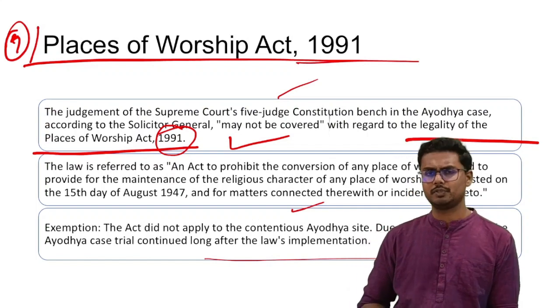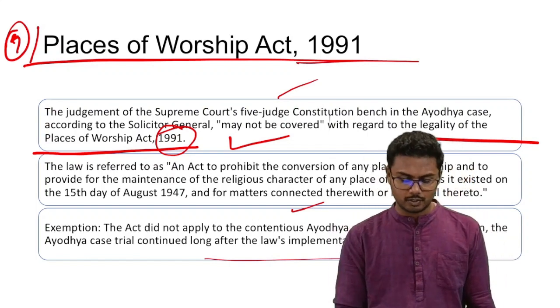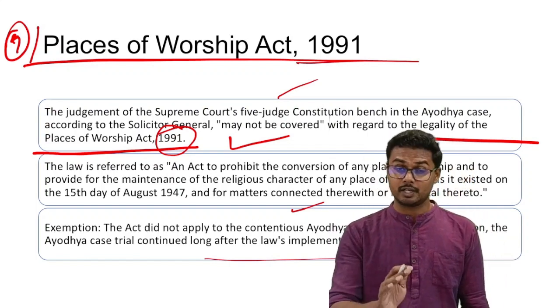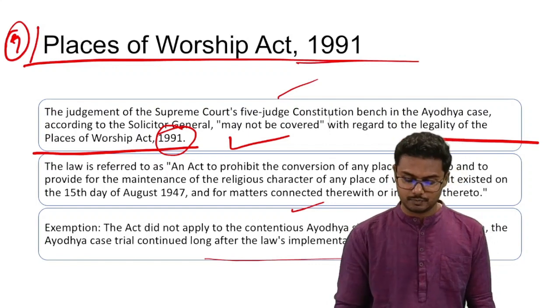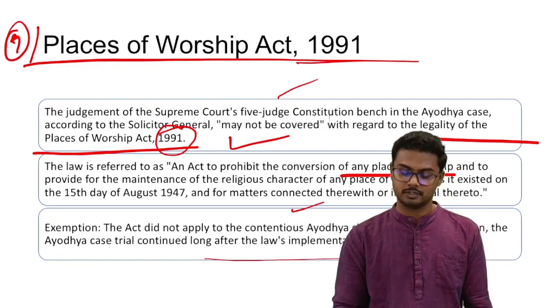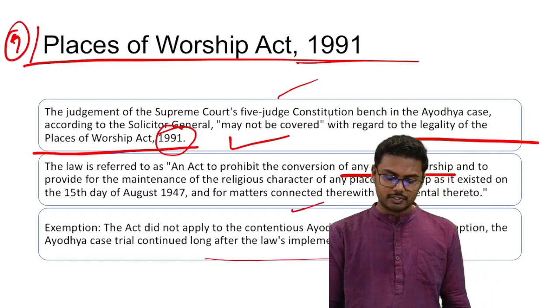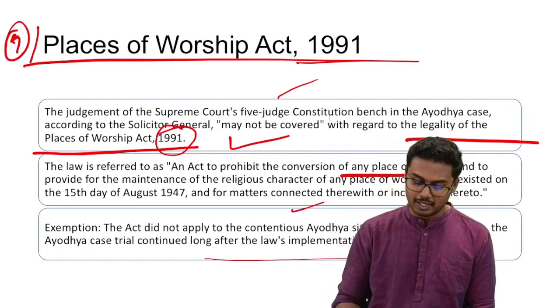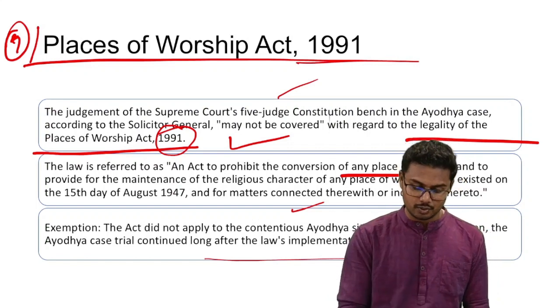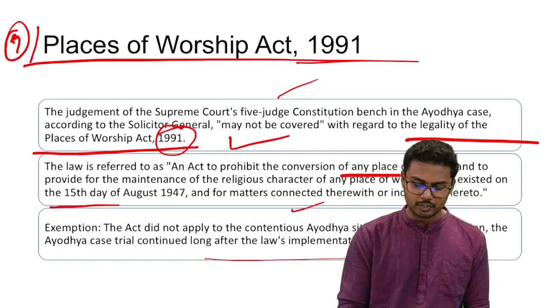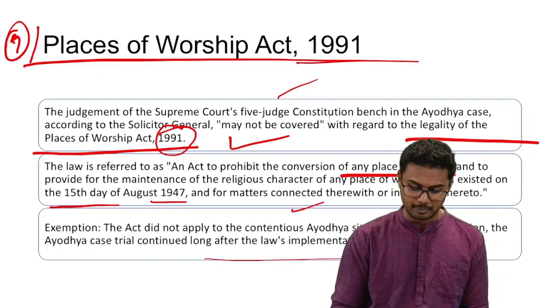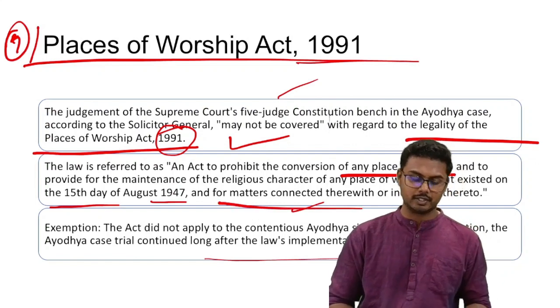So, what is the main provision of this law? See, this law seeks to prohibit the conversion of any place of worship, not persons, any place of worship, and to provide for the maintenance of the religious character of any place of worship as it existed as on 15th day of August 1947, and for matters connected therewith or incidental thereto.